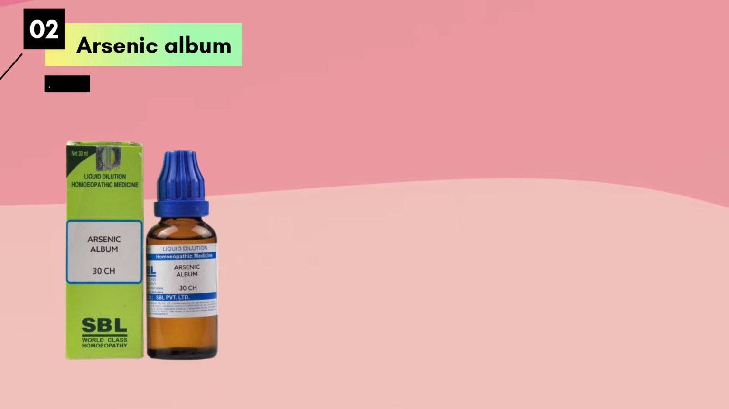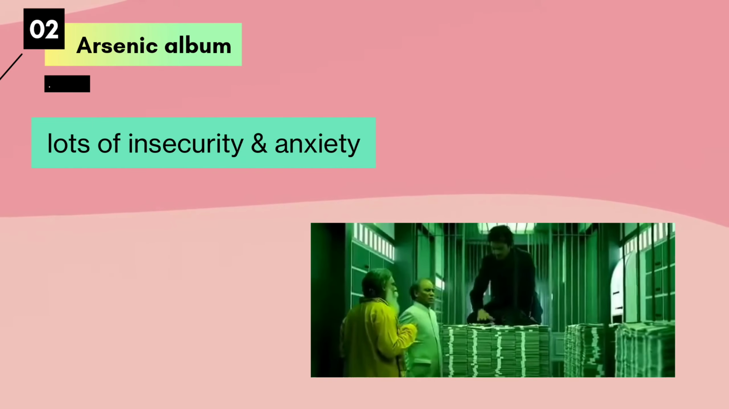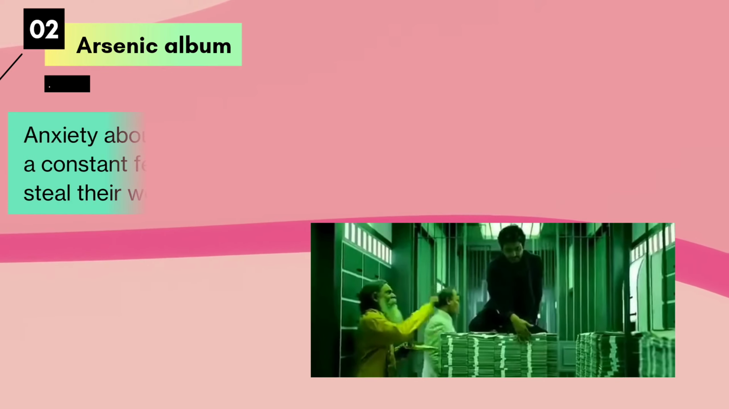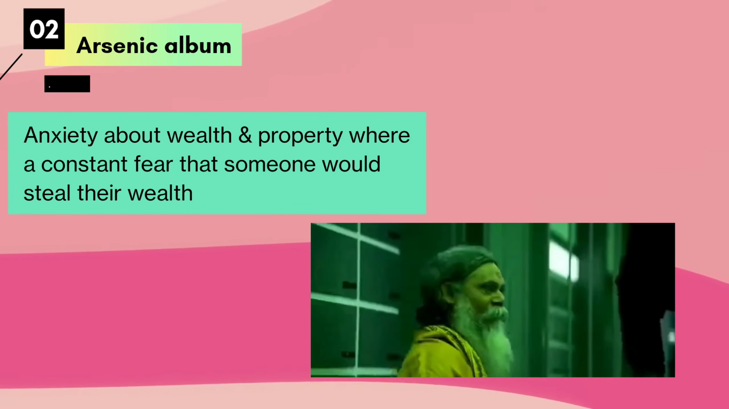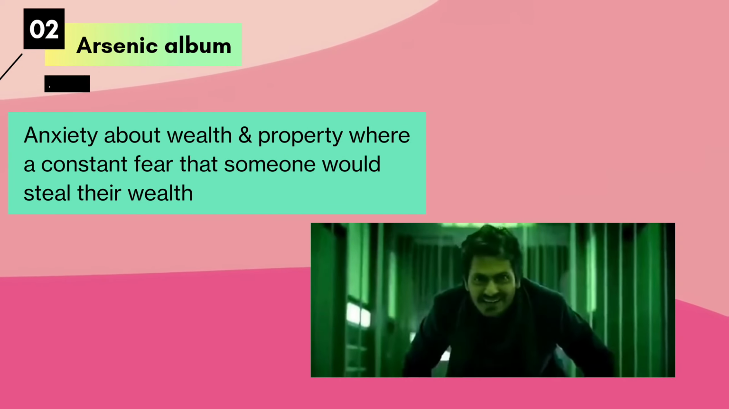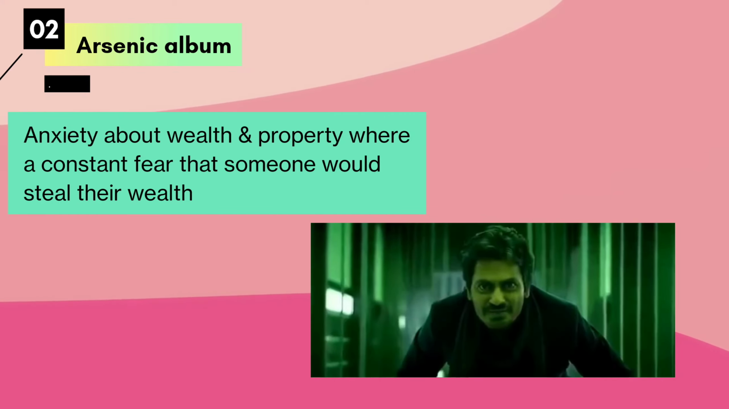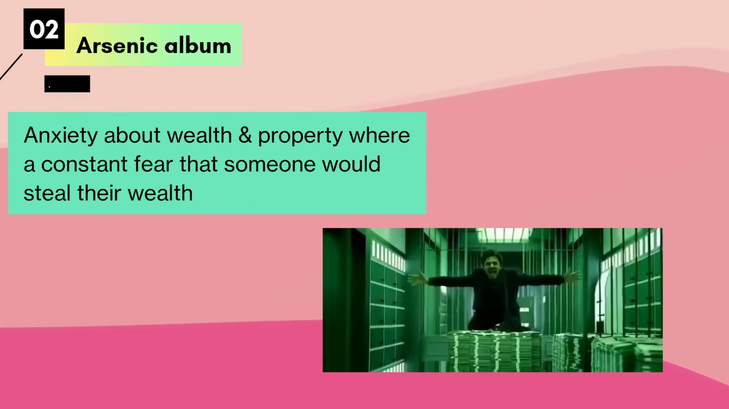Now the next important remedy is Arsenic. In arsenic, we see a lot of insecurity and anxiety. And in arsenic, the anxiety is so marked about wealth and property, where they constantly fear that someone would steal all their wealth, which in turn makes them fastidious.